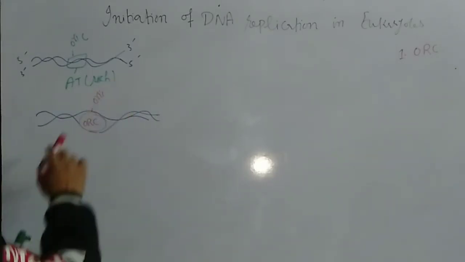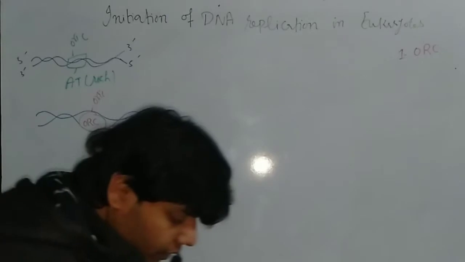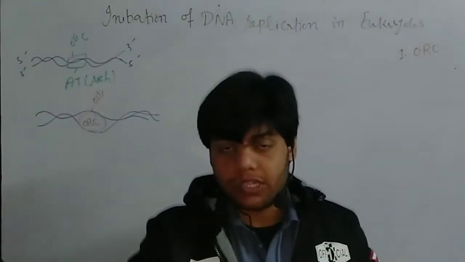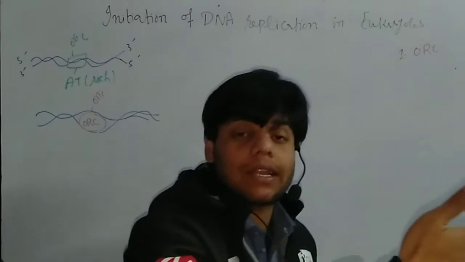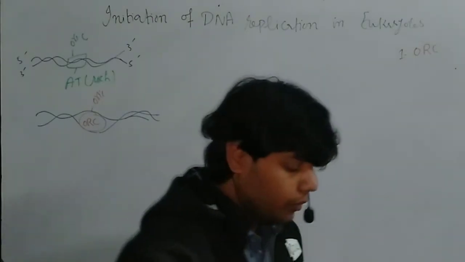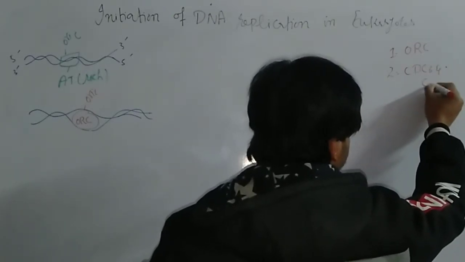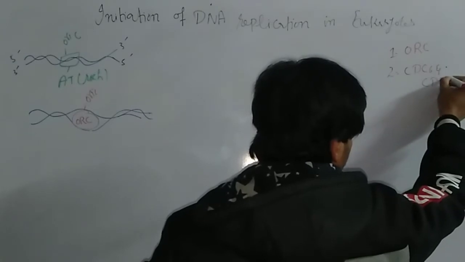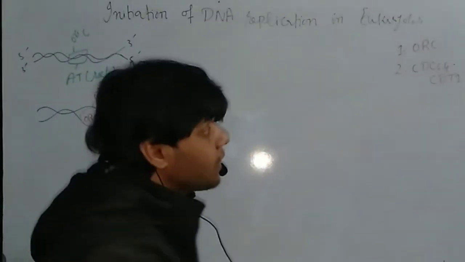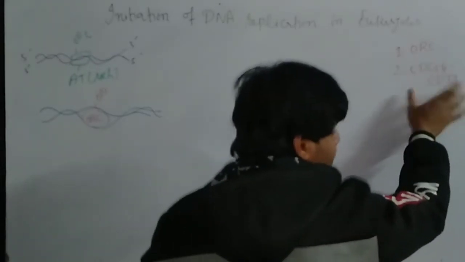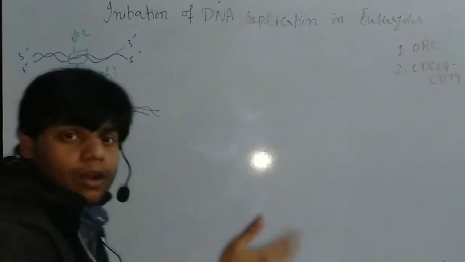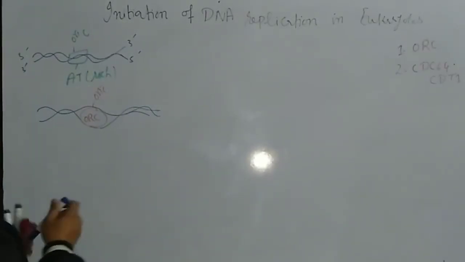When the ORC binds here, it activates other proteins. It gives the signal to two other proteins, CDC6 and CDT1. These two proteins are activated, and we already explained the abbreviations of these proteins. They bind here one after the other.